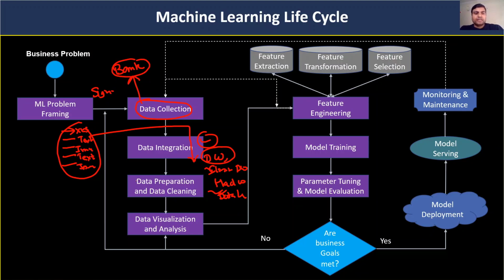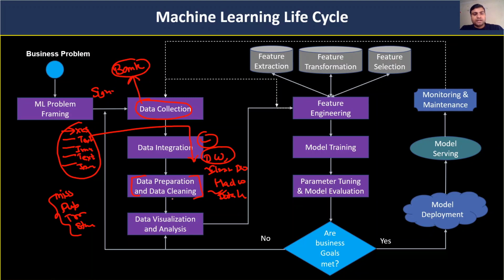There are many ways we can store the data from the bank system to your local warehouse. After that, we will work on the data preparation part, or the data cleaning part, because the data which was moved from the bank system to your local warehouse might have different types of problems, like missing values, duplicate data, irrelevant data, and structural issues. There are many types of problems we can have in the data. So we have to remove those types of problems from the data.